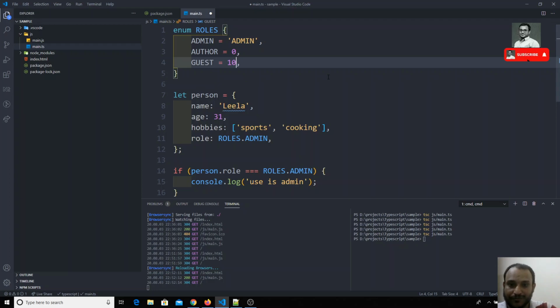Whatever the previous value holds, if it holds a number, the next one will increment the number and apply it to the next member. If the first value is a string, then the next value also needs a string value; otherwise, if you assign a numeric value, the other keys will be auto-incremented automatically. So this is how enums work in TypeScript.